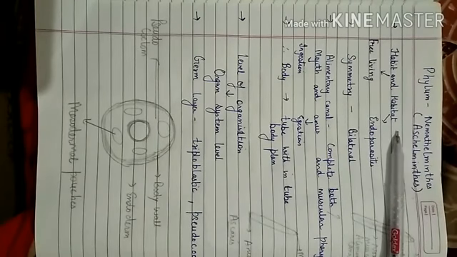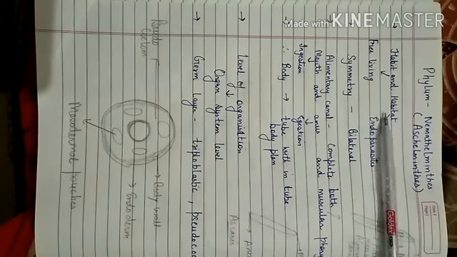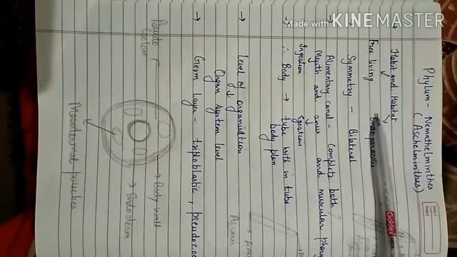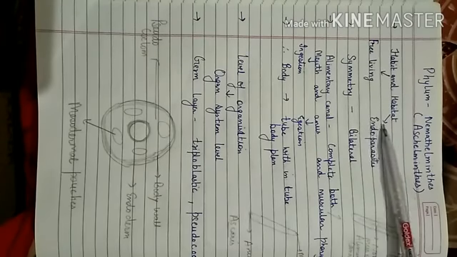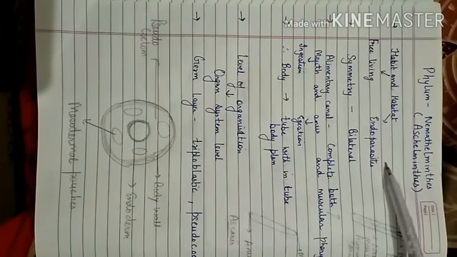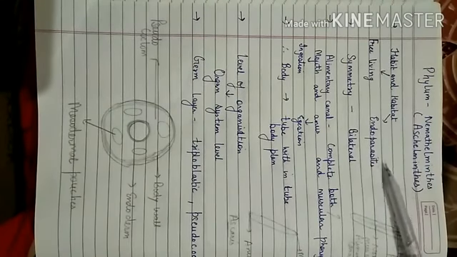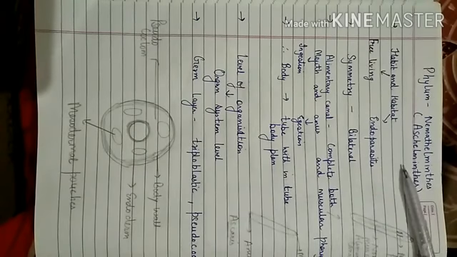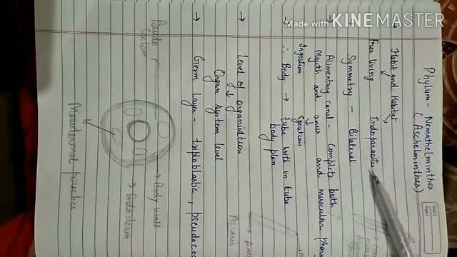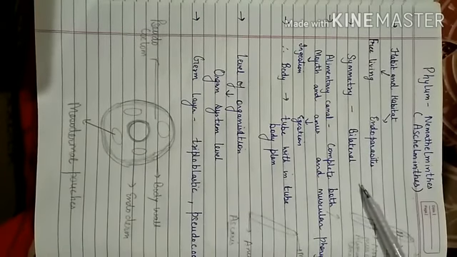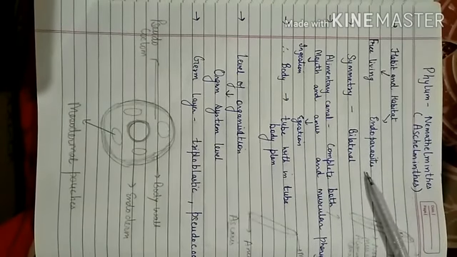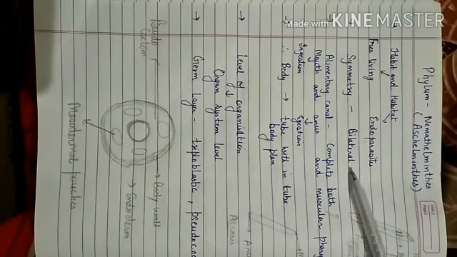First of all, we will see their habit and habitat. The animals under this phylum are free living. They may be found in fresh water, in sea, as well as in soil, and they may be endoparasites. Endoparasite means they may be living inside the body of the host. So those animals which live inside the body of the host are known as endoparasites. And their symmetry is bilateral.